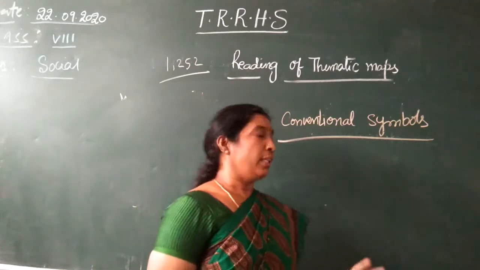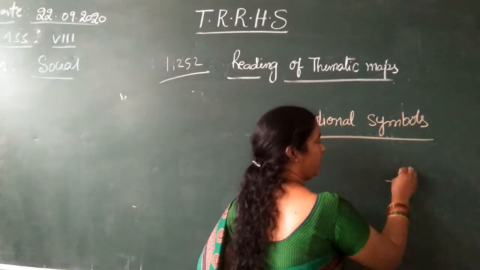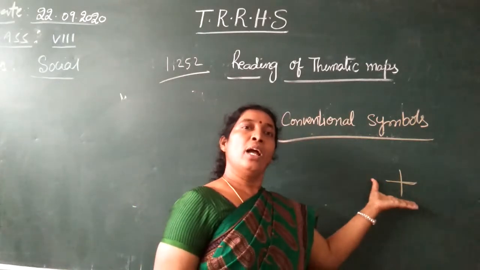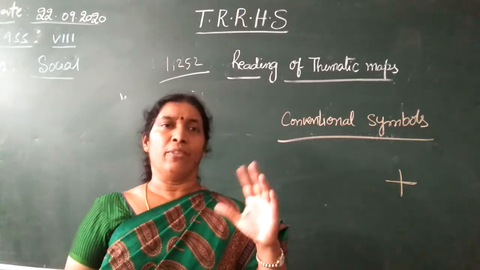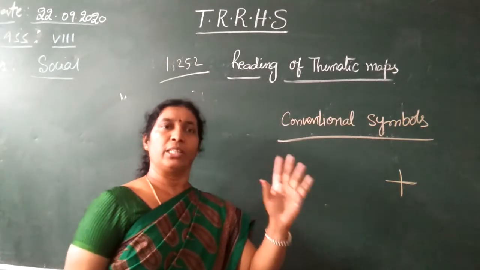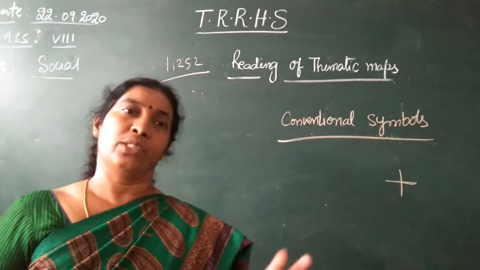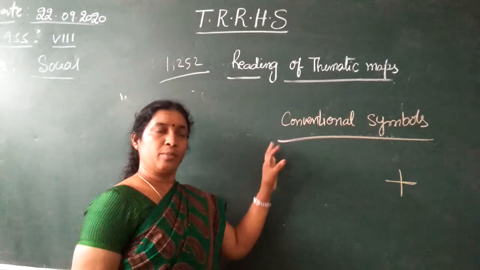For example, for a hospital they show it like this, and on the ambulance it shows like this. That means it is an indication. Like that, even in maps, everything shows something, where the terrains are, where the hilly rocks are and all. It shows with symbols.